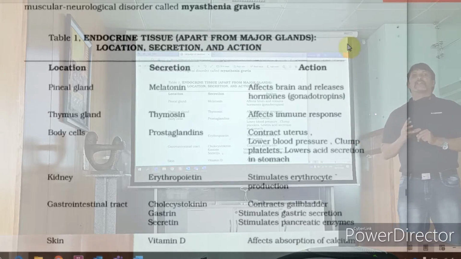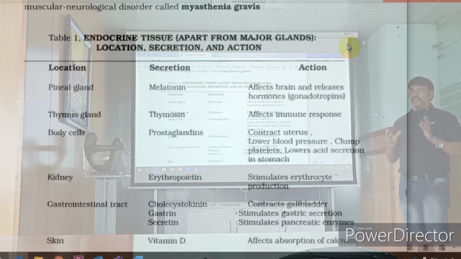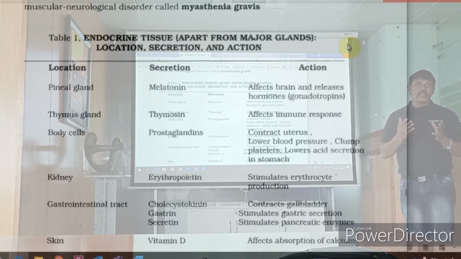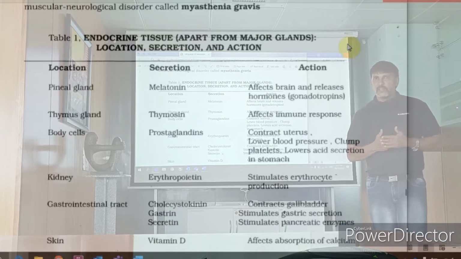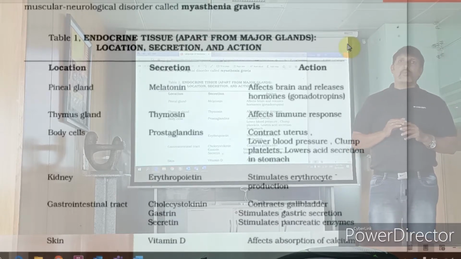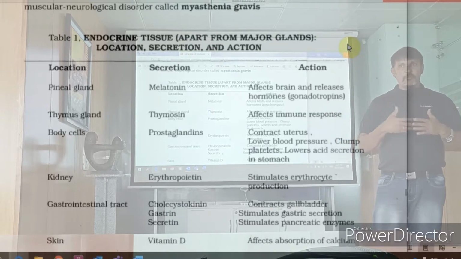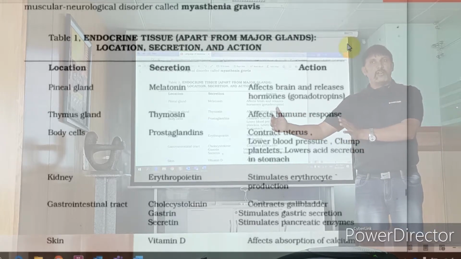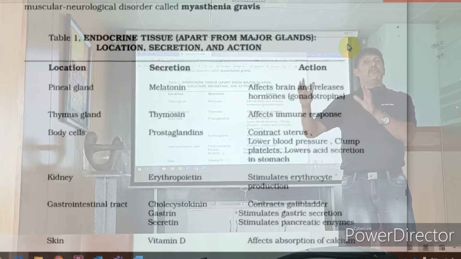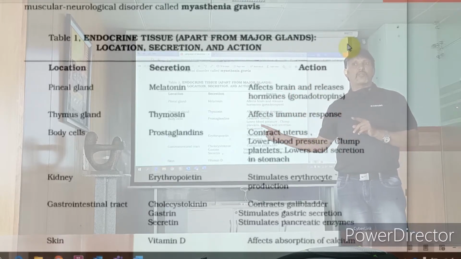It stimulates erythropoiesis. If you read in a different chapter, that stimulates the erythrocyte, that is your RBC production. In cases of dialysis and kidney failure, I have told you dialysis is filtration of the body function outside. That is taken care of. But the kidney also has an important function, erythropoietin.